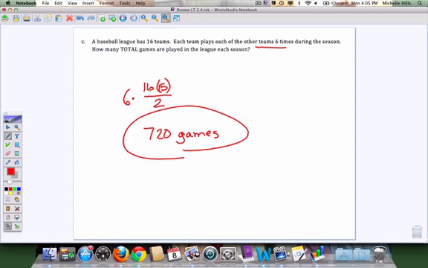So think about each one, what you multiply it by. Most cases you're going to divide by 2 so you don't double count. And then in this case there are 6 games for each, so times 6.